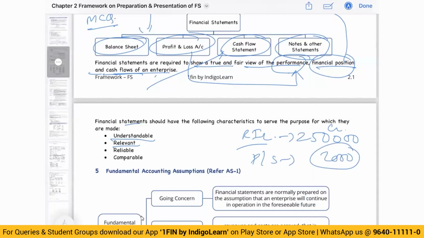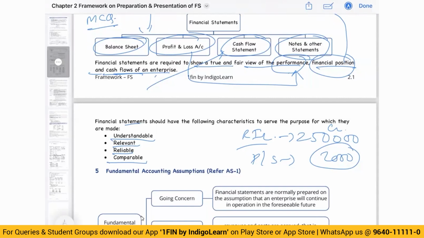Okay, so that is how we have to see what is relevant to the users of the financial statements, and that is how we have to give the information. They have to be reliable. The users must be able to rely on the information given in the financial statements to take decisions. And lastly, they must be comparable. Comparable means you must be able to compare the financial statements of one entity with another entity or within the same entity on a year-to-year basis.